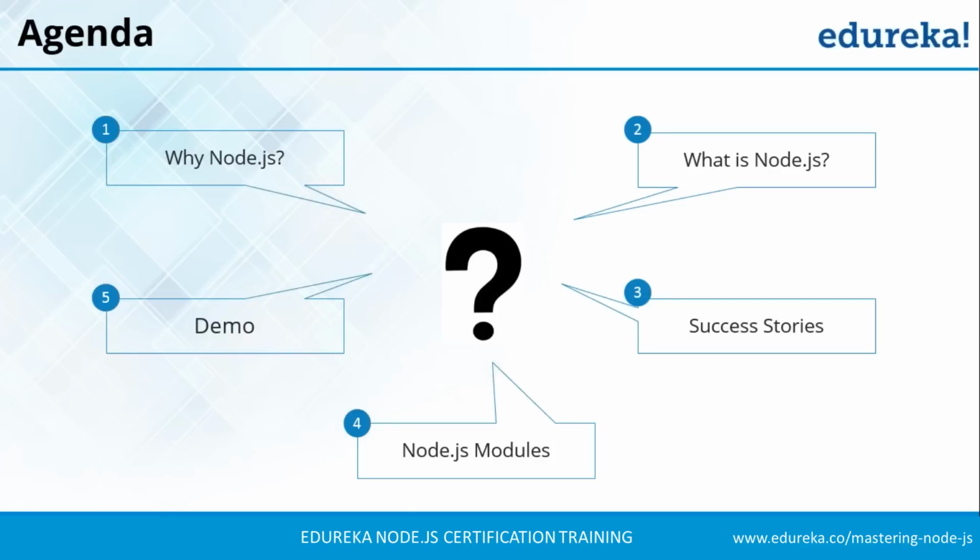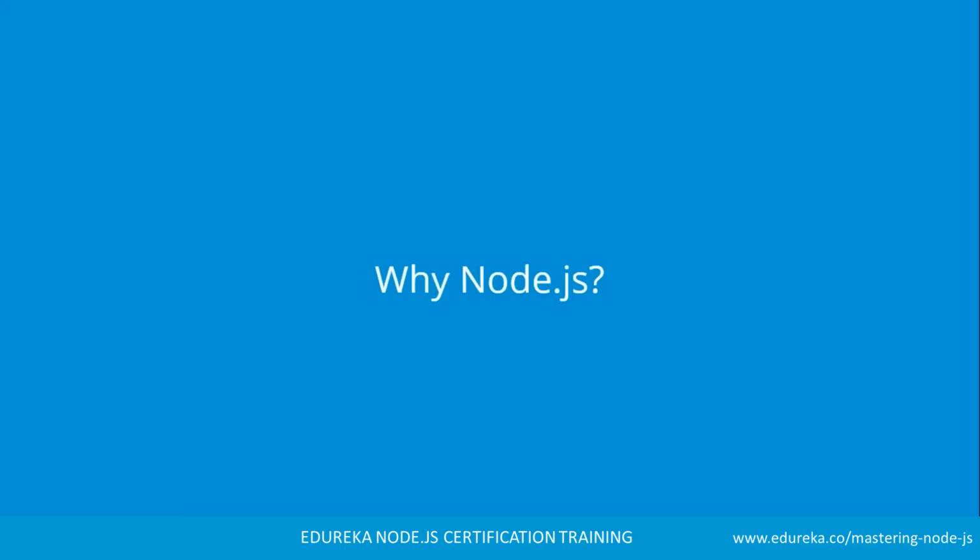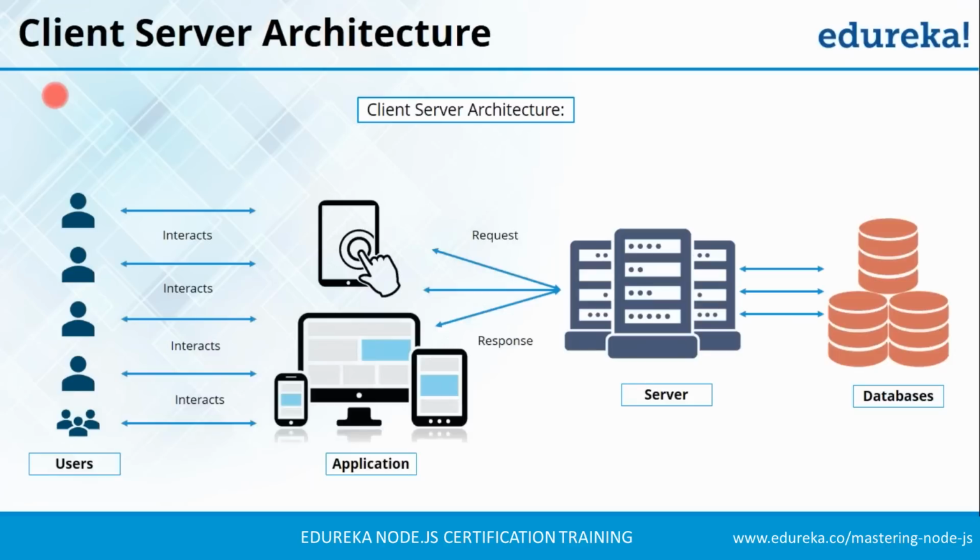So now let us move on to our first topic, which is why Node.js. We'll first understand the client-server architecture and know how client interacts with the server. In this architecture, we have users who interact with the client machine like laptops, desktops, mobile phones, etc. While interacting with the client machine, user makes or generates requests which are then sent to the server. Server takes those requests and processes those requests and sends back the result in form of response.